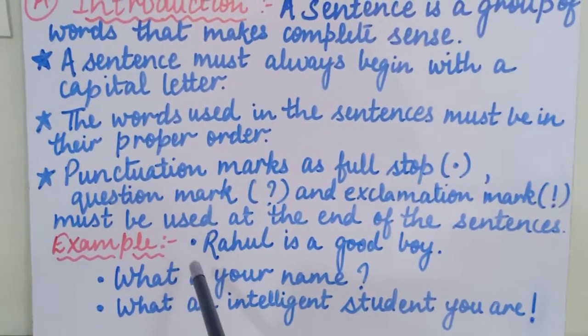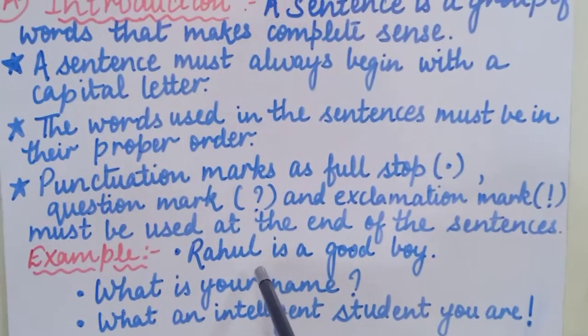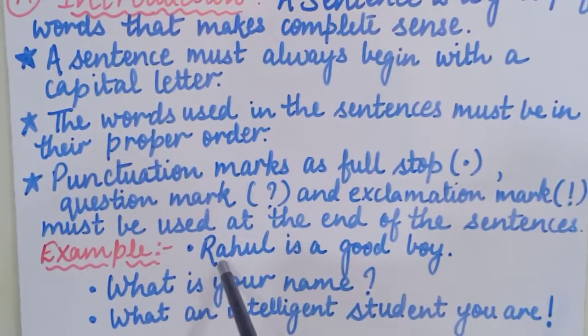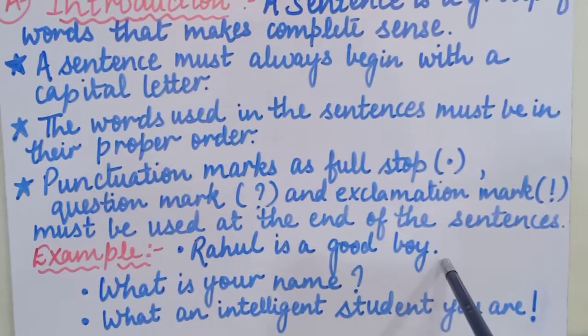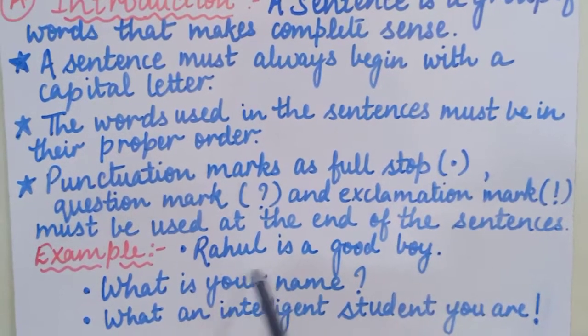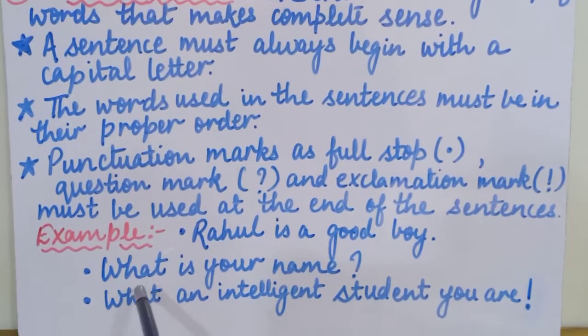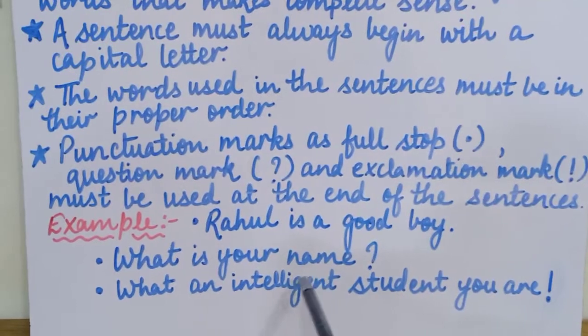Okay, now coming to the examples. First example is for full stop. Rahul is a good boy. Now Rahul, the R we have started with capital letter and we have ended this sentence with a full stop because this is a simple sentence. Rahul is a good boy. Clear? Second sentence, what is your name? Now here we are asking some question, that what is your name?